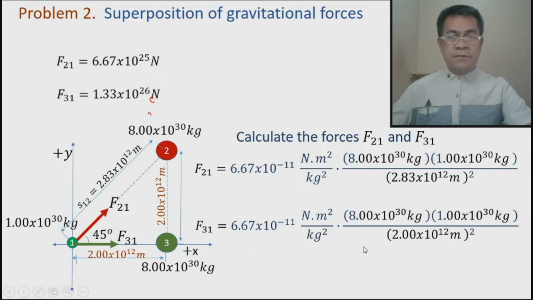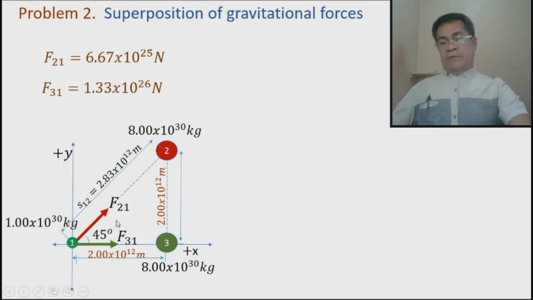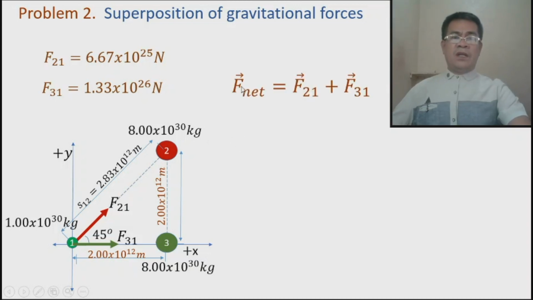So we will keep that answer. This force that 2 exerts on 1 is 6.67 times 10 raised to 25, while the force that 3 exerts on 1 is 1.33 times 10 raised to 26. Now, we are looking for this net force. This is the net force on star 1, and it should be equal to what?